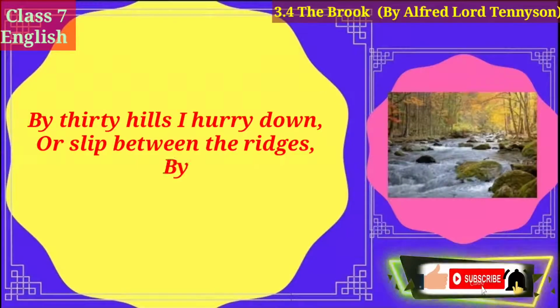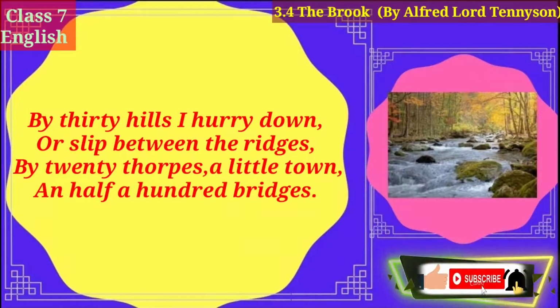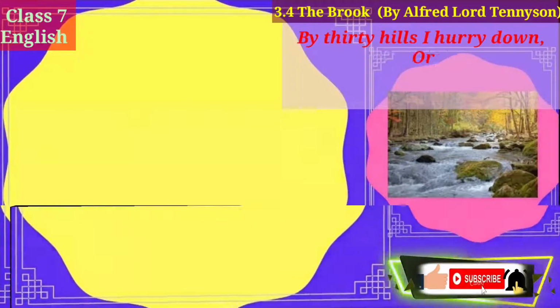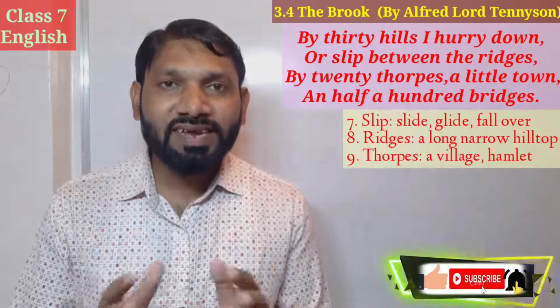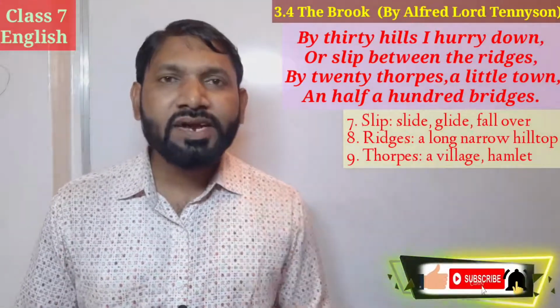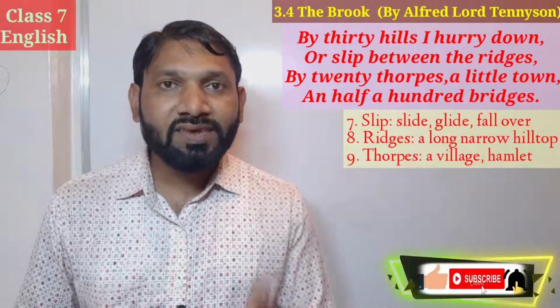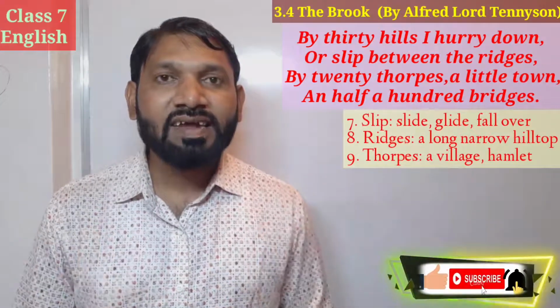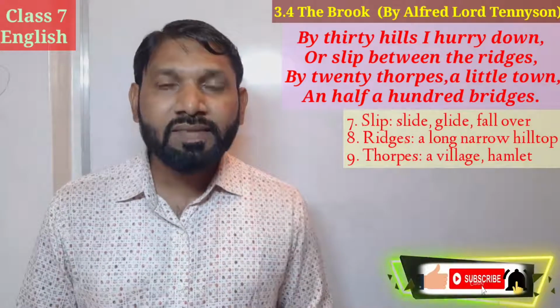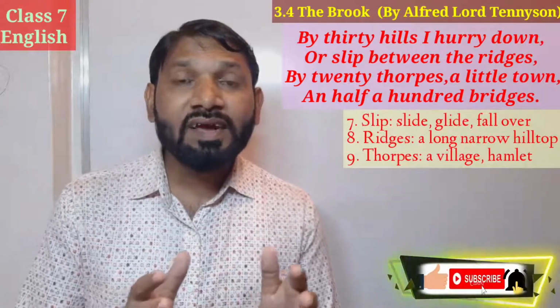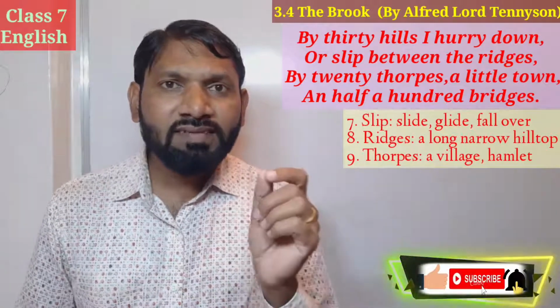By thirty hills I hurry down, or slip between the ridges. By twenty thorps a little town, and half a hundred bridges. Now students, in the second stanza also, the brook or stream narrates its story continuously. In the first stanza it has already started its journey. Now in the second stanza it explains its own journey and how long it flows. So let's have a look.